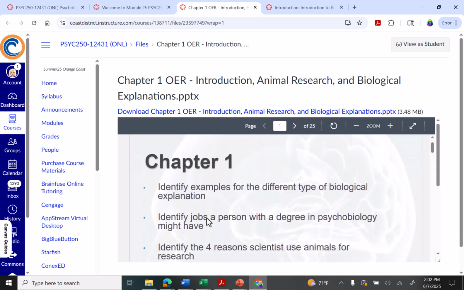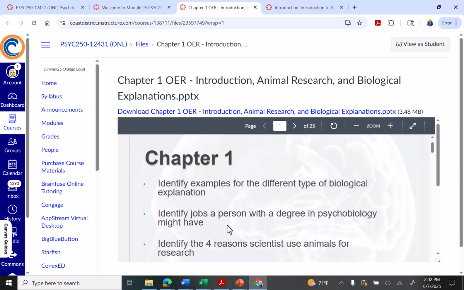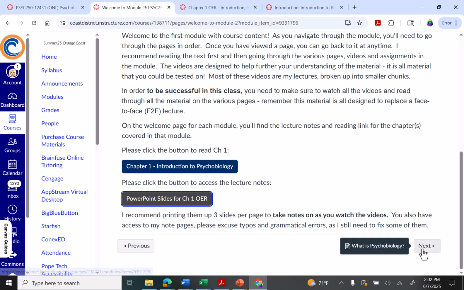Now, for whatever reason, this first chapter comes up weird on people's phones. This isn't a class that you should be planning to complete on your phone. This is an online class. You do need to have some sort of device besides a phone to complete the course. All right, going back here, then you would click next.